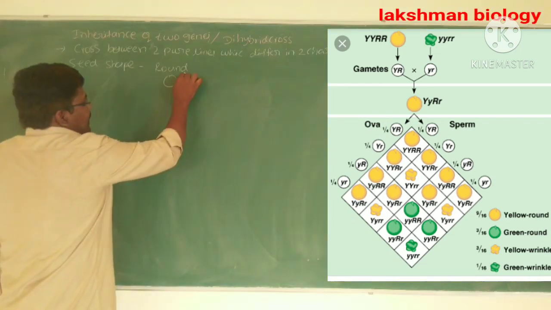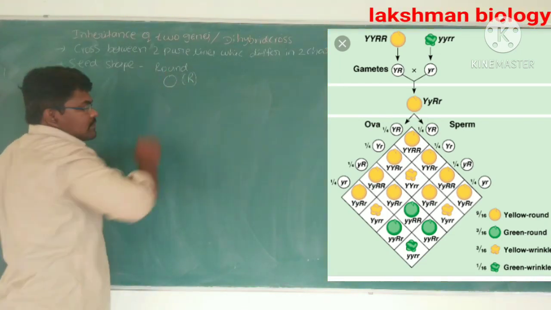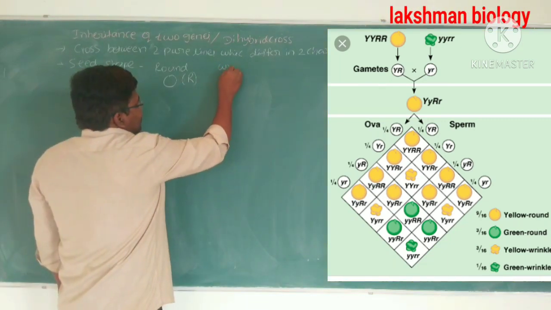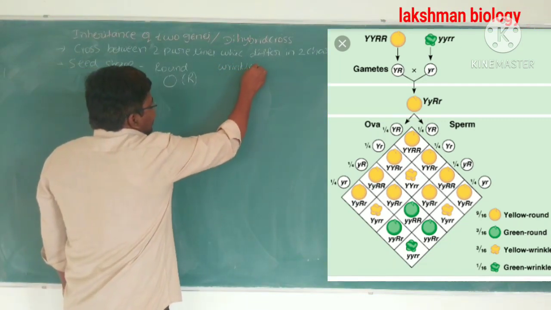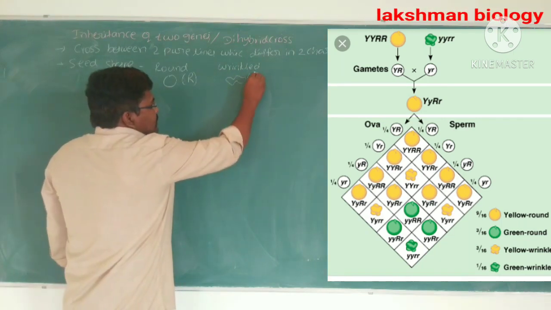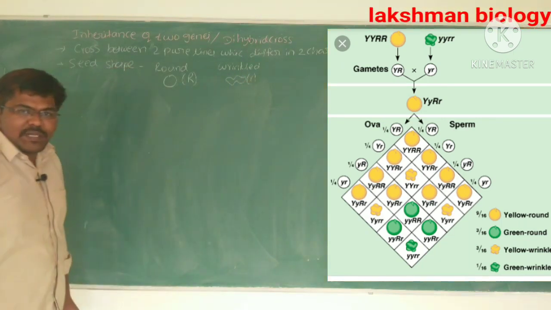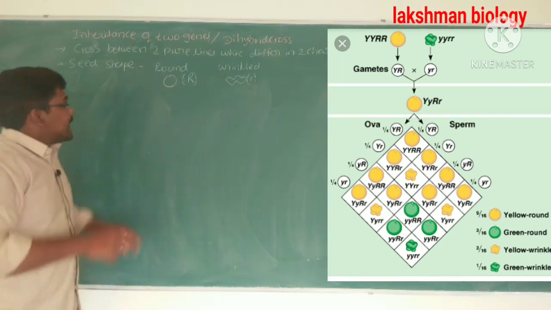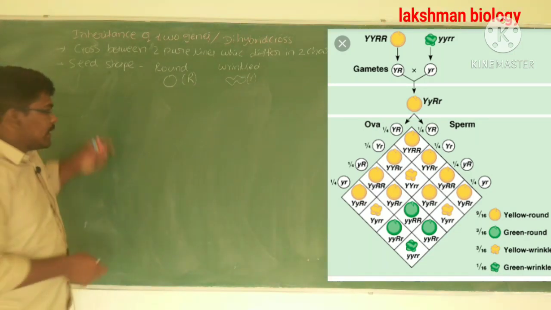The dominant allele is capital R. Next, wrinkled seed is recessive. The recessive allele which is responsible for wrinkled seed is small r. That is one character, the seed shape.